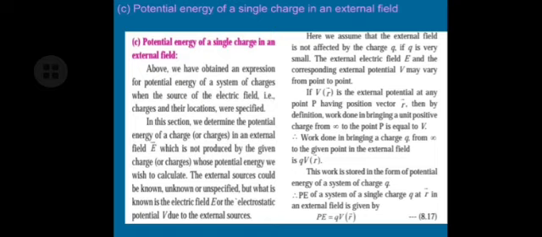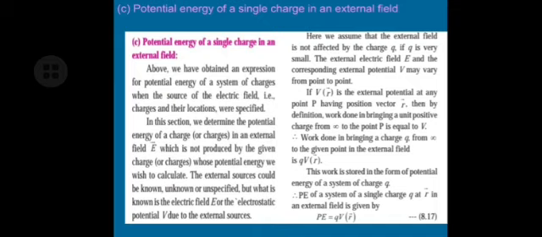Now, in this case, what is the potential energy of a single charge in an external field? Remember, this external field is any unknown or unspecified field. We don't know what caused it, but the field is present and it has a certain potential V. Okay, so is it clear what is the difference between A, B and C? So, let us move further.